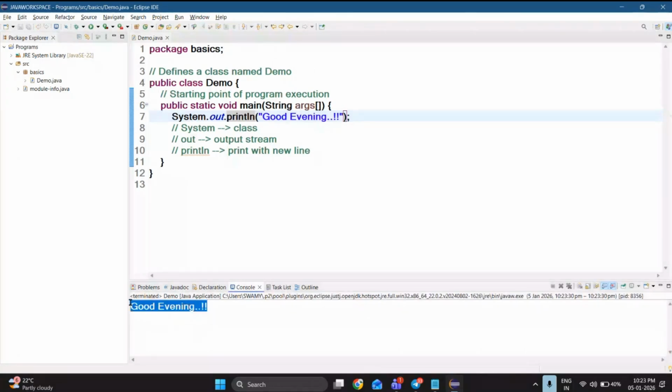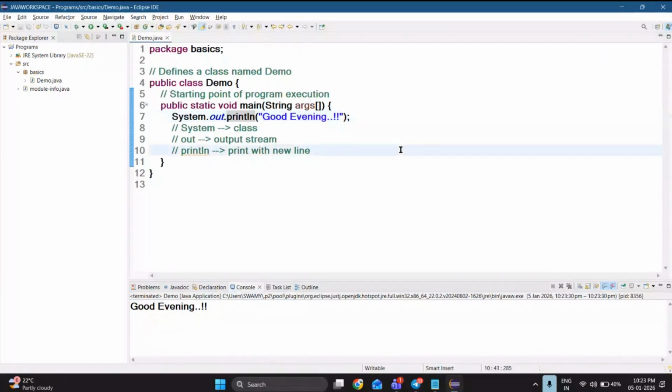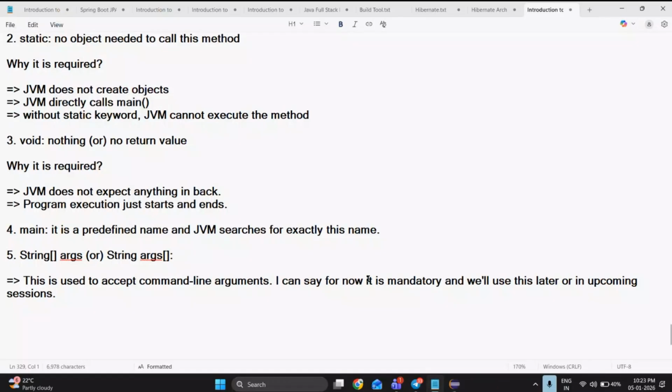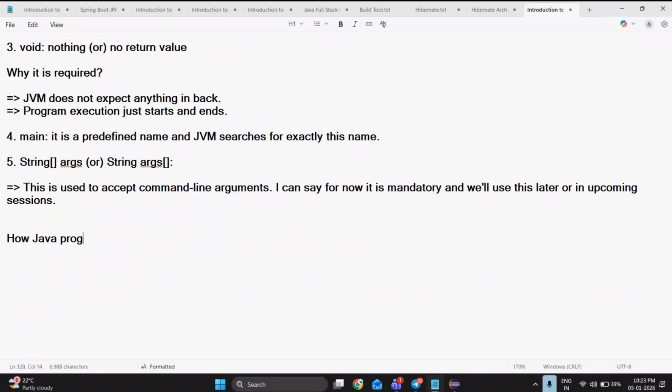Okay, fine. Next, how is a Java program going to execute? Let me break down this step first. How does a Java program execute internally? Let me tell you in a step-by-step process. Let me write step-by-step execution.